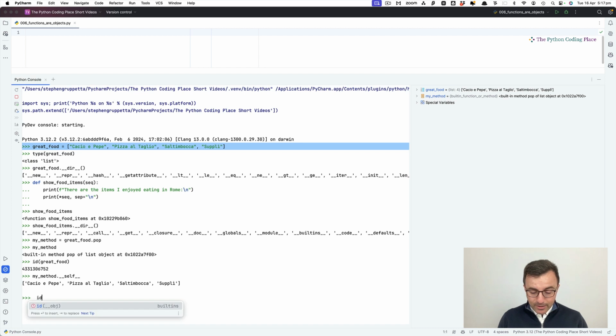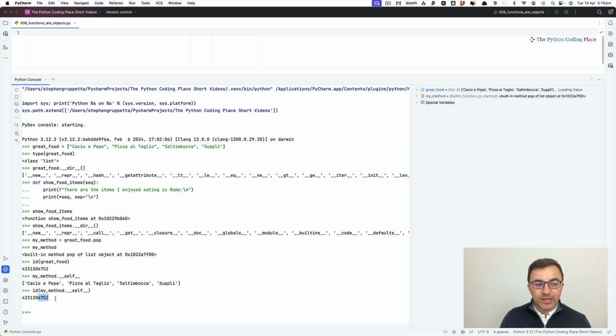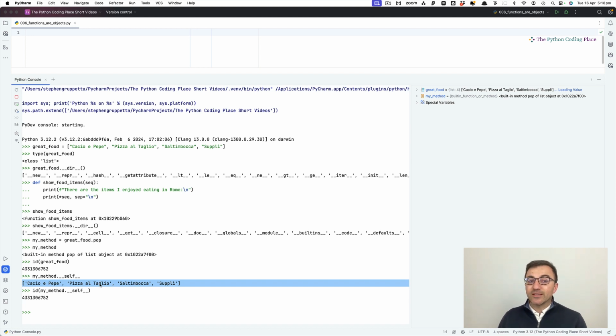We can check that they are the same, not a copy, because if I ask for the ID of whatever is inside self for my method, it's this number which ends in 6752, which is the same as the ID for great food. Therefore, this is not a copy of the list. This is the same list.